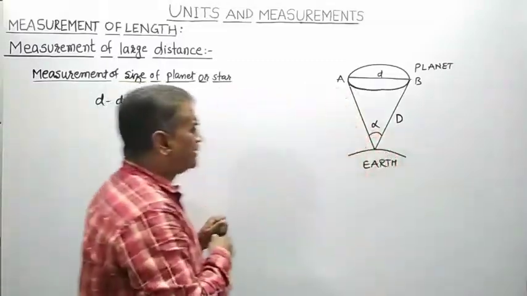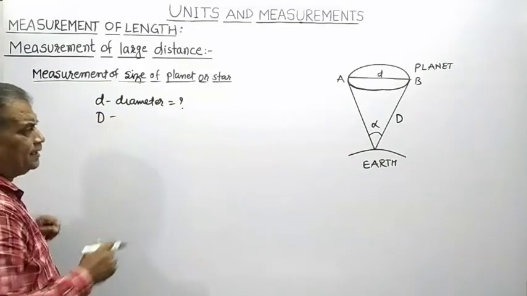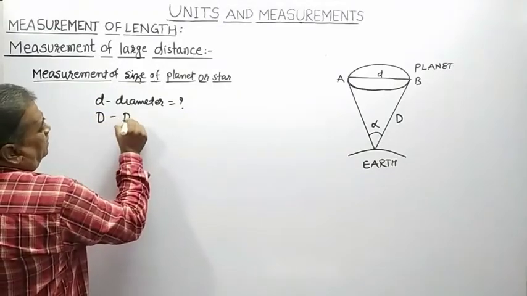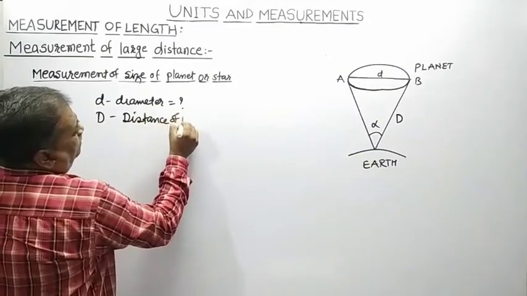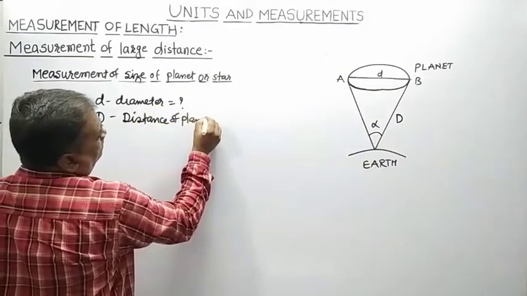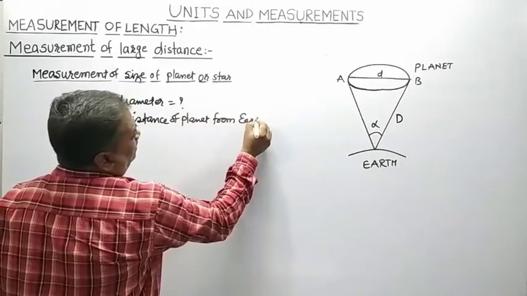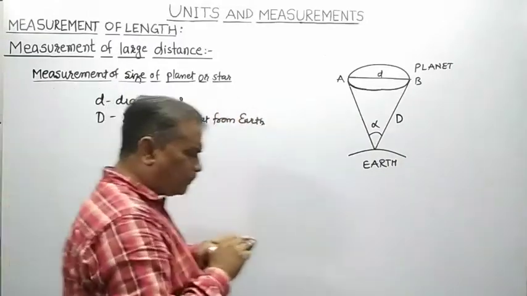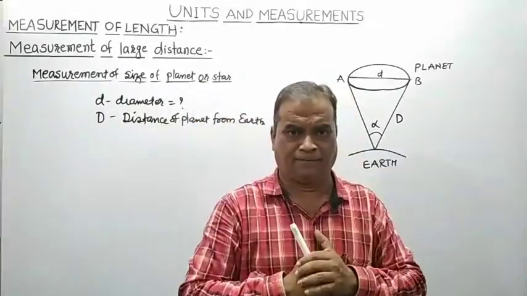Remember here, capital D will represent the distance of the planet from Earth. This distance of the planet from Earth is already measured.